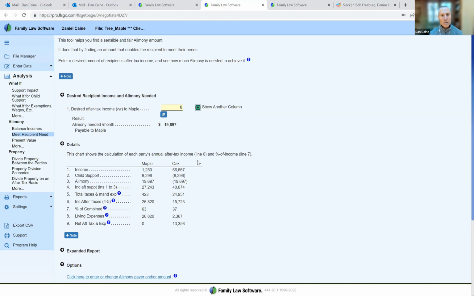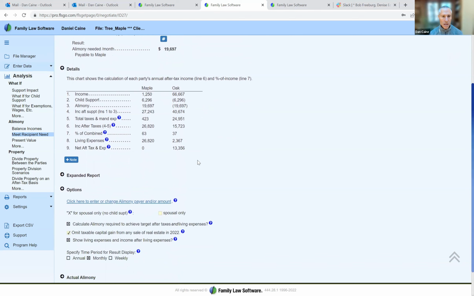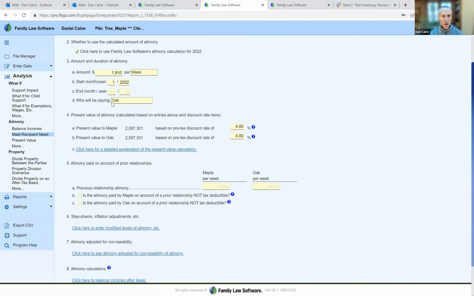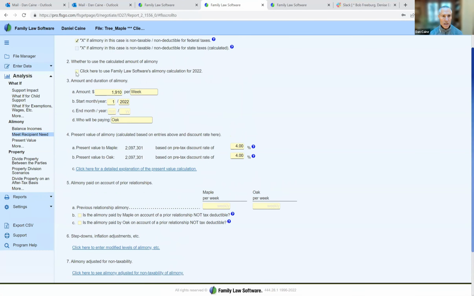So, okay, that's what they decide to do. We can now click here to enter or change the actual alimony amount. And we're not going to use Family Law Software's calculation. We're going to enter $20,000 per month, from the beginning of 2022 to the end of 2026.